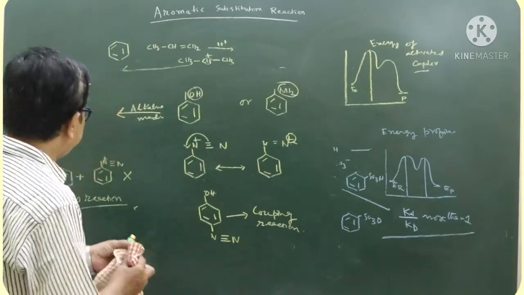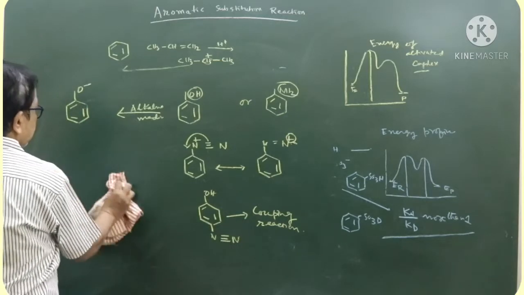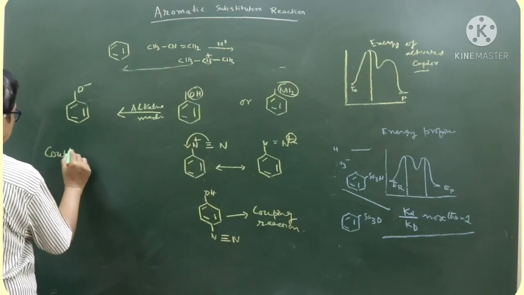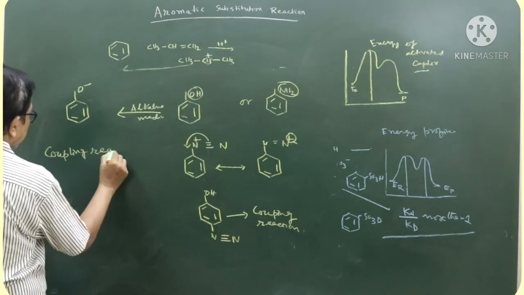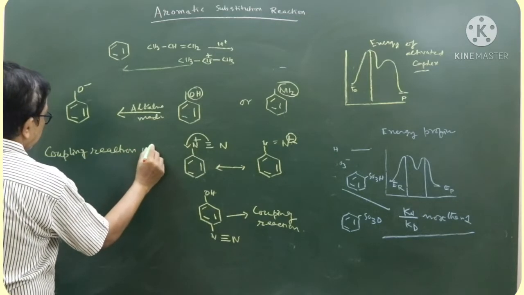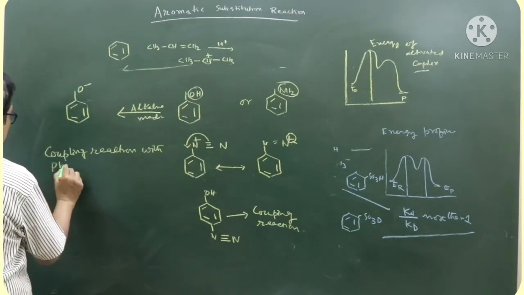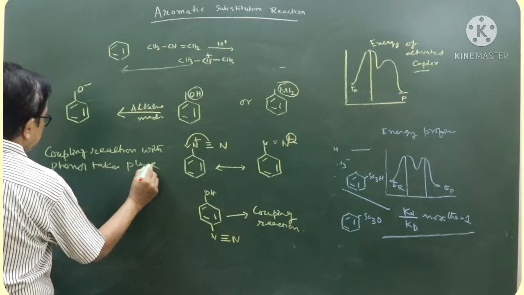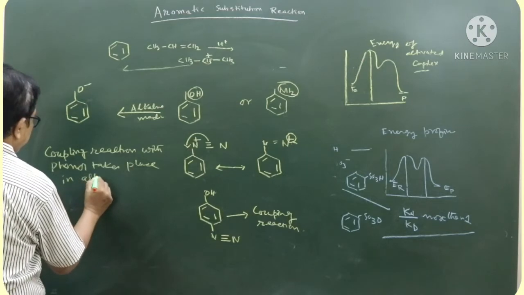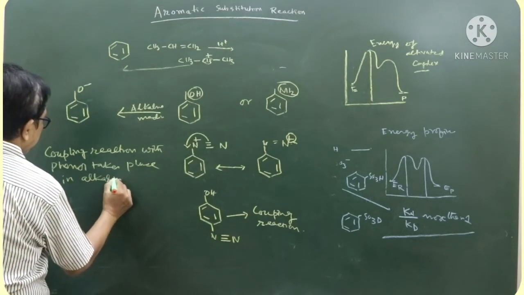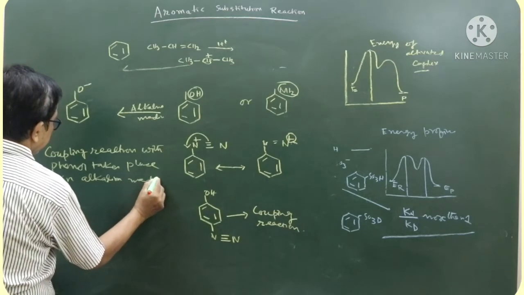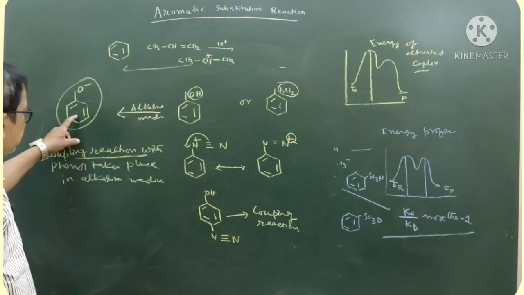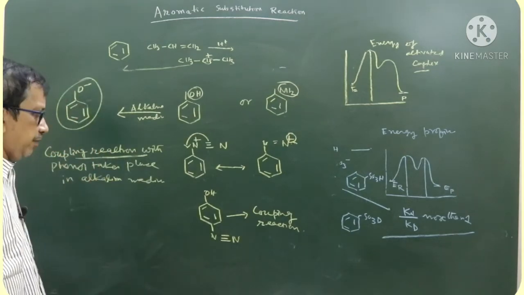So, I am writing this part. Takes place in alkaline medium. Why? Because phenoxide ion is more activating. That's why coupling reaction should be carried out in slightly alkaline medium.